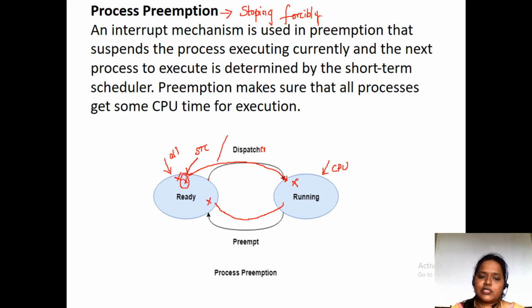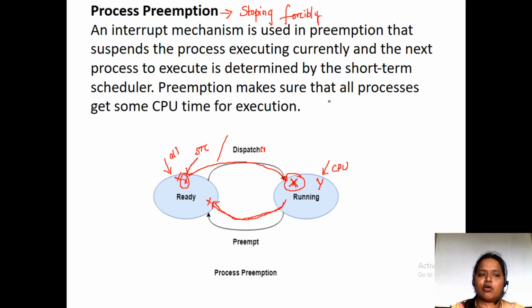We are forcibly stopping this X process and we have given execution to Y process. The X process is again kept back in the ready state. So this is how preemption is done.